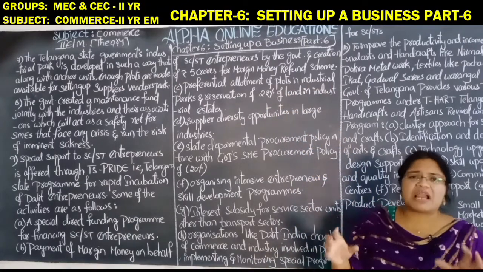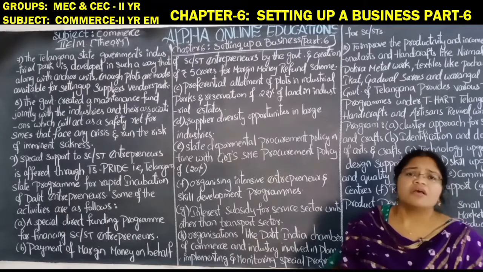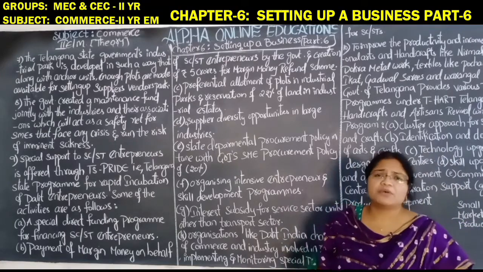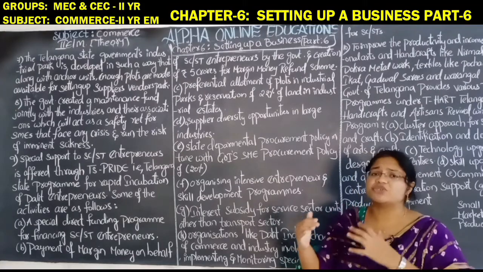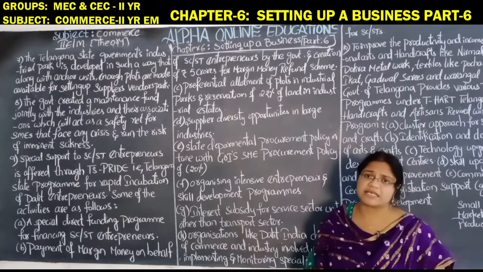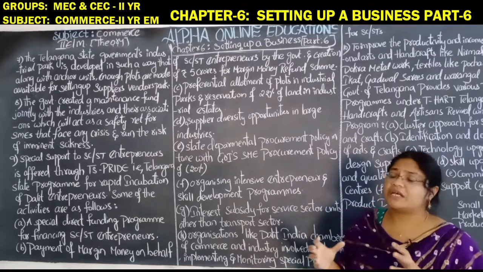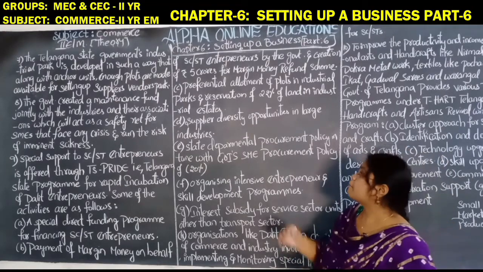So the government of Telangana is giving margin money to SC/ST entrepreneurs, up to ₹5 crores, in order to start industrial units. These are all supporting things which the government is providing.